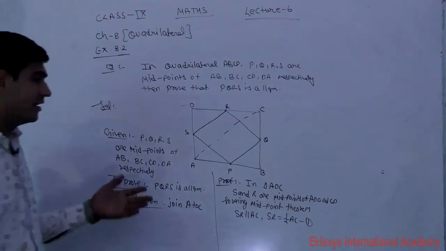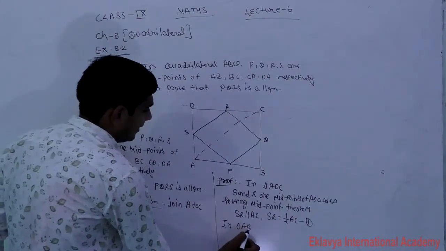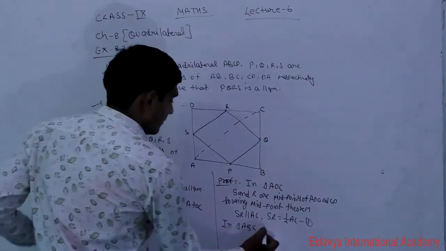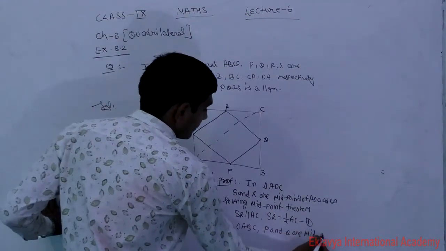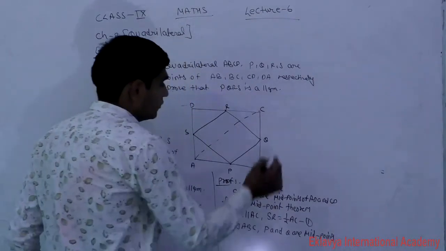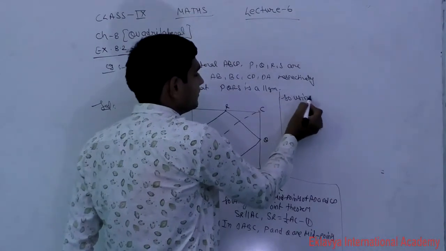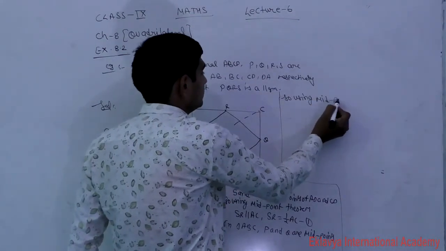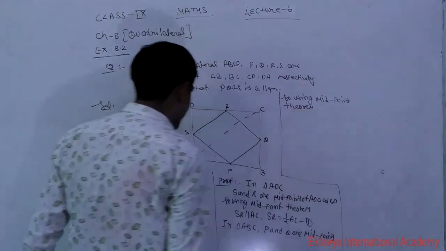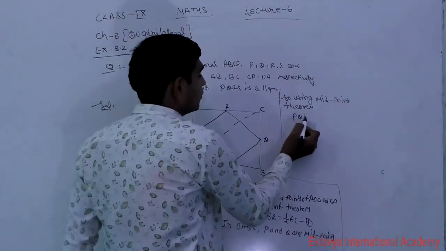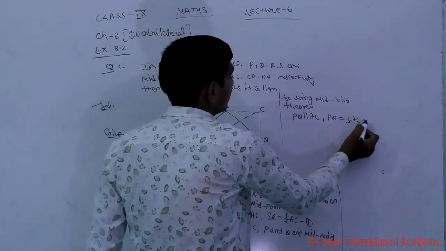Similarly, the same result we will apply in the second triangle. Now in triangle ABC, P and Q are midpoints. So if P and Q are midpoints, so using midpoint theorem, what we are observing here, PQ is parallel to AC and PQ is equal to half of AC, equation number second.